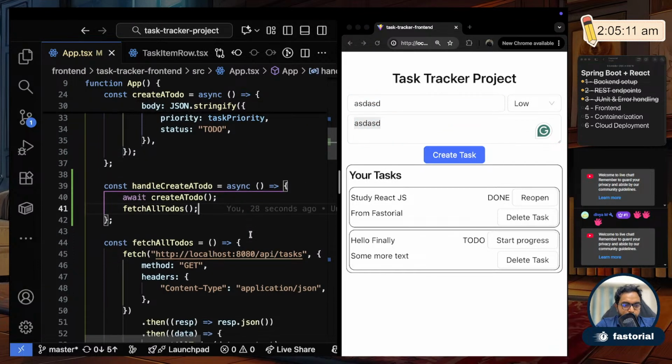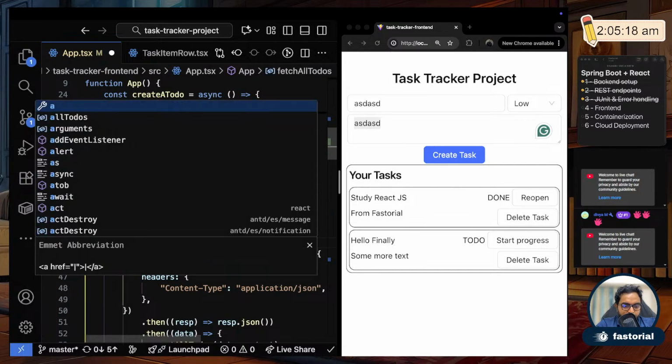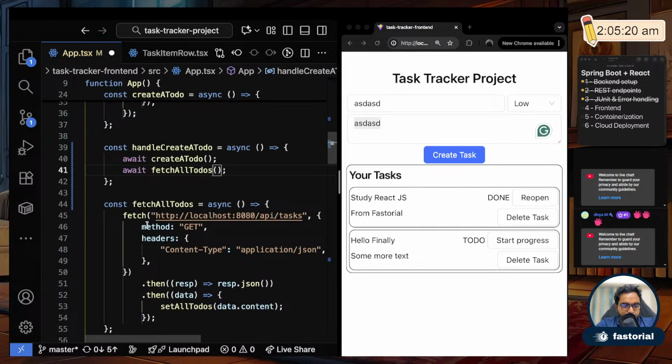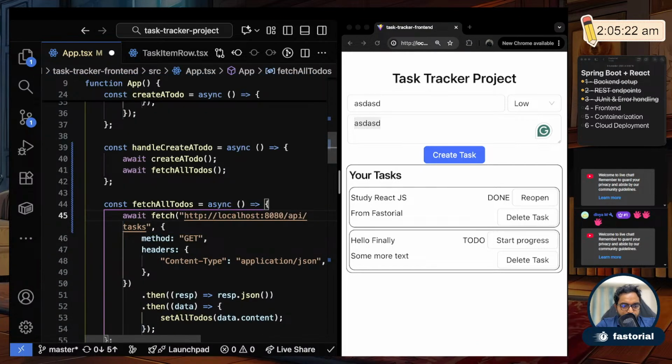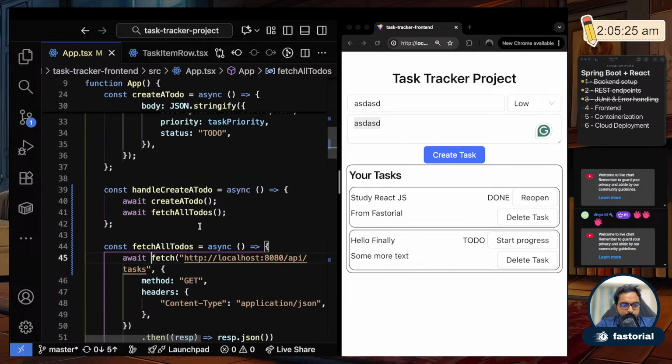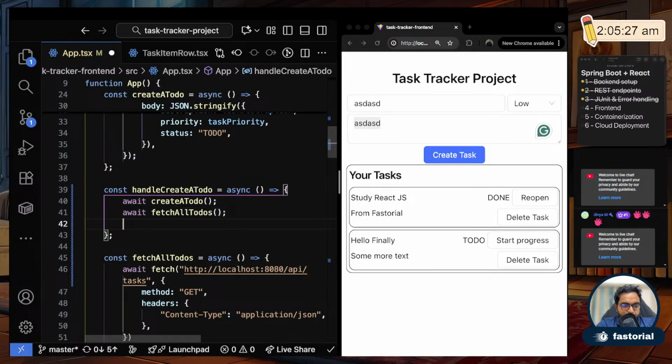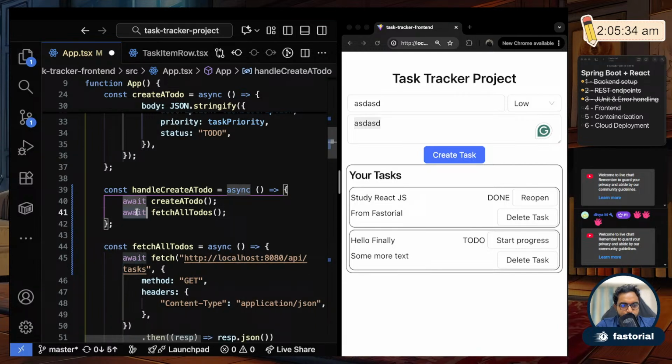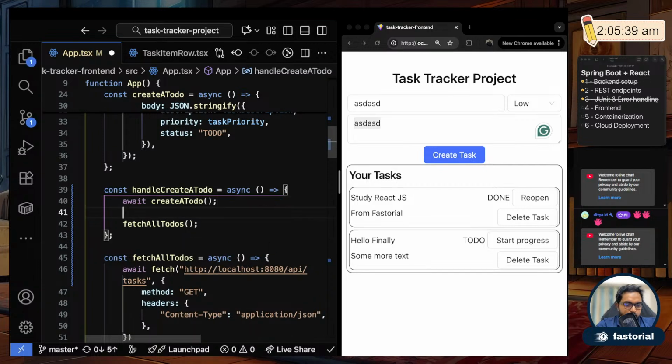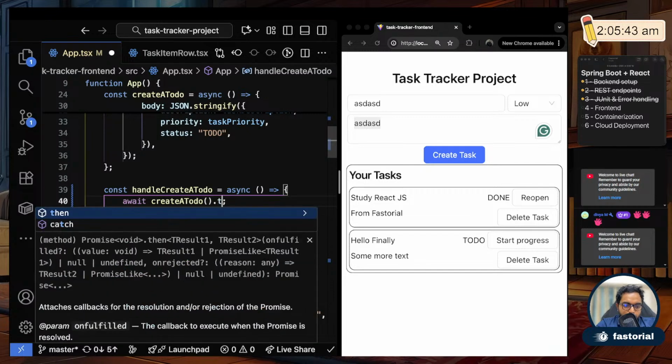So for that, what I'll do is, after this, I will wait till you fetch all the to-dos. Okay, I'll make this an async function, and I will wait for this fetch. Or actually I don't need to wait for fetching all the to-dos. So after this, I will do a dot then.